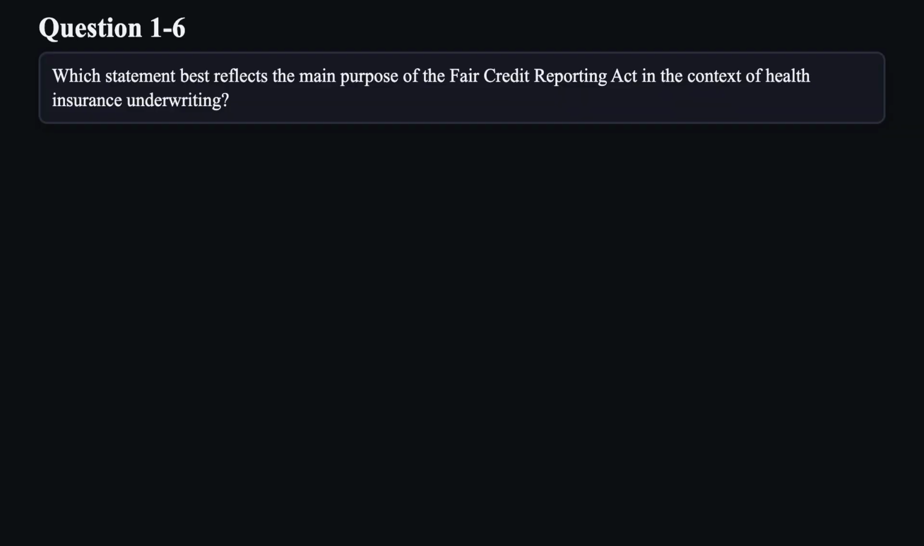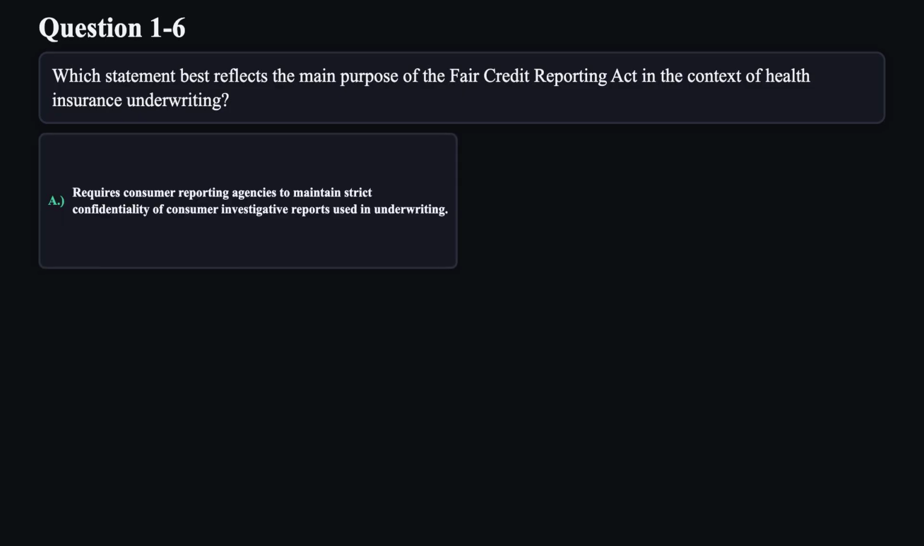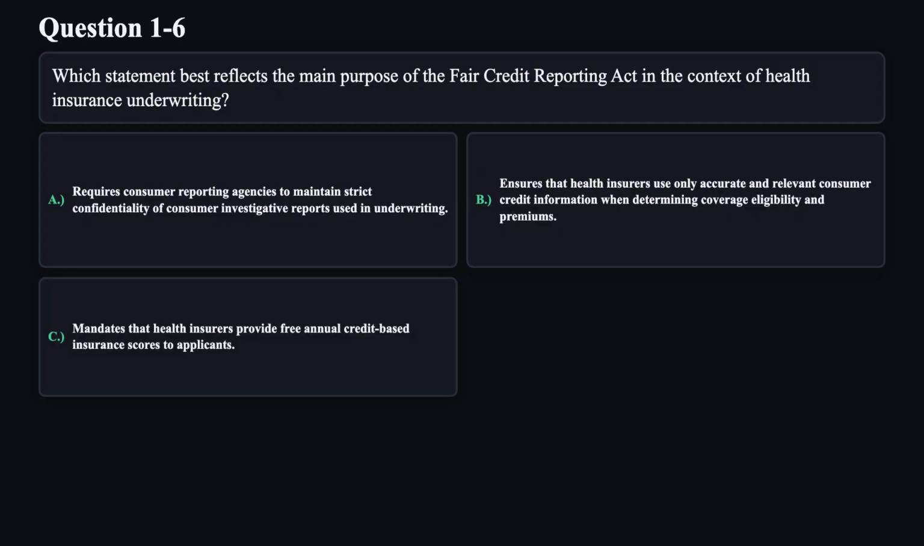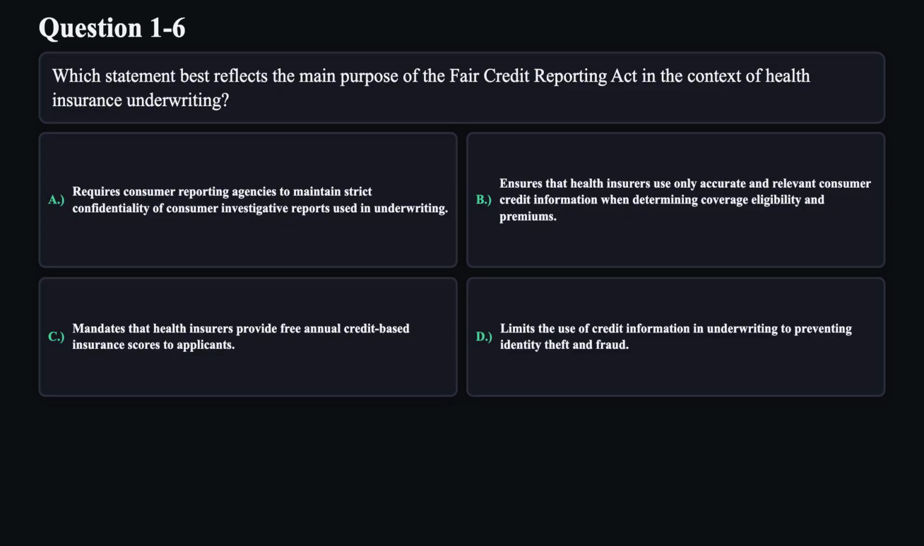Question 6. Which statement best reflects the main purpose of the Fair Credit Reporting Act in the context of health insurance underwriting? A. Requires consumer reporting agencies to maintain strict confidentiality of consumer investigative reports used in underwriting. B. Ensures that health insurers use only accurate and relevant consumer credit information when determining coverage eligibility and premiums. C. Mandates that health insurers provide free annual credit-based insurance scores to applicants. D. Limits the use of credit information in underwriting to preventing identity theft and fraud.